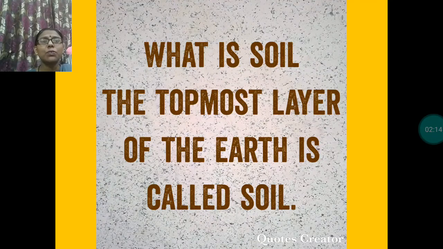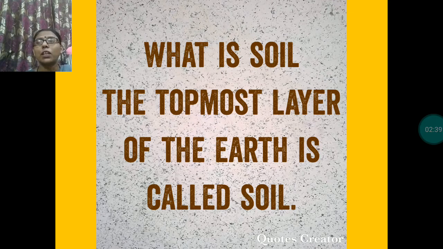Soil is formed from rocks that have been broken into smaller pieces. The sun heats up these rocks during the day and cools them at night. The process of heating and cooling makes cracks in the rocks, and the rocks break into smaller pieces.